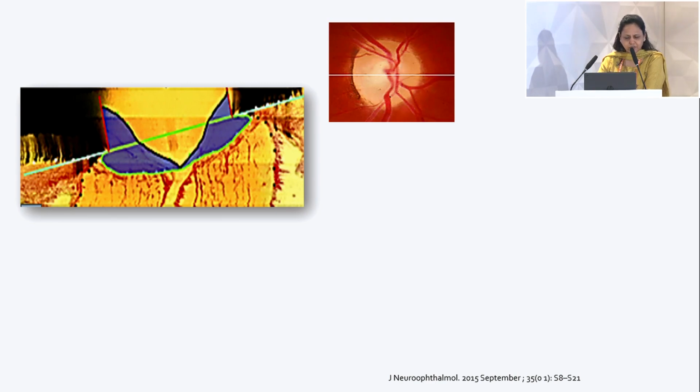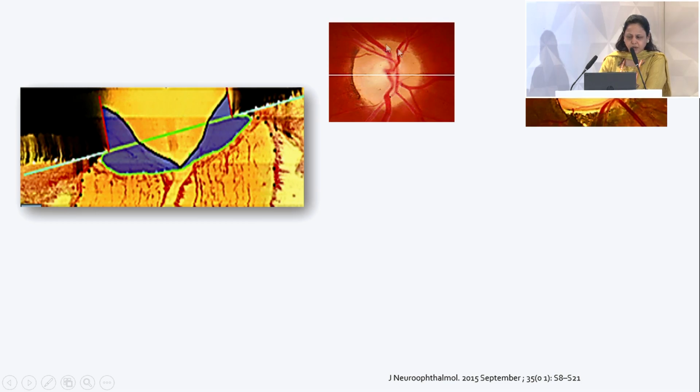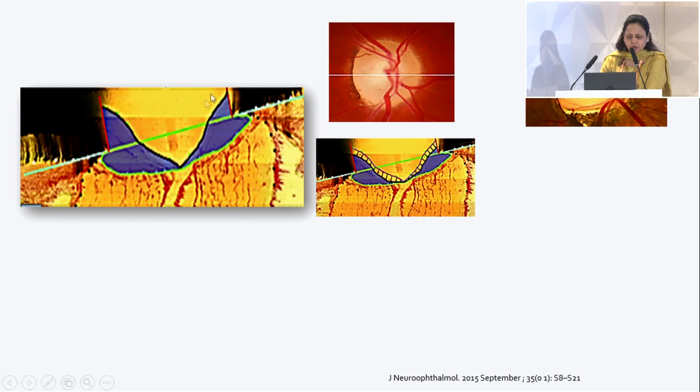is a zero reference plane. Beneath it is the lamina cribrosa. So from here there is connective tissue, and from here there is Bruch's membrane opening. This is the shallow form of the cupping, and this is the deep form of the cupping. If you look at the shallow form of cupping and we try to understand the pathophysiology, here, anterior to the